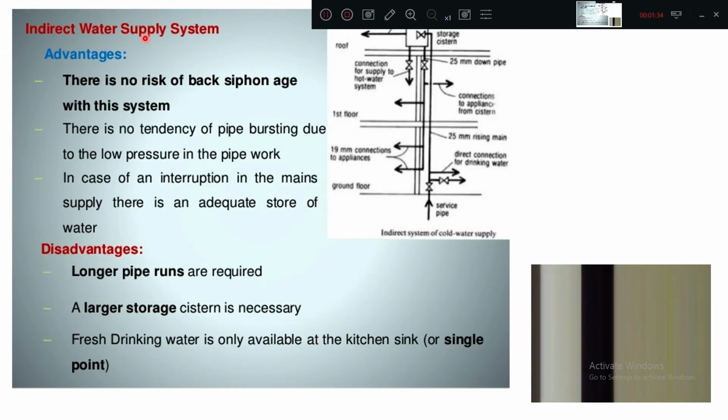Okay, in the indirect water supply system, what are the advantages? There is no risk of back siphonage in this system. Means what, contamination is almost not going to happen because the water flow is under gravity.